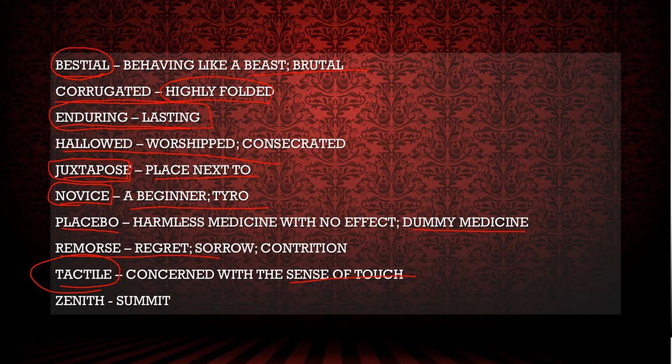Zenith and summit, I told you. There are two meanings of the word zenith. The first meaning is a particular period when someone is very successful, that is known as zenith. And the second meaning of zenith is a point in the sky just above the observer. And summit is the highest peak of a mountain.